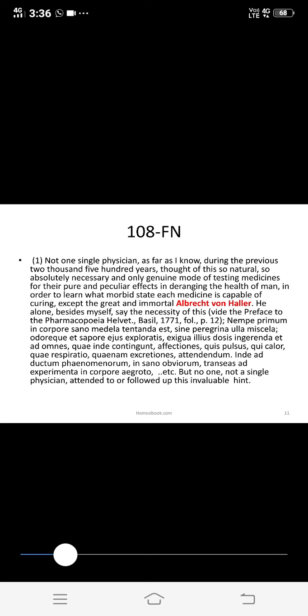So this is the most important name. That is what Dr. Hahnemann gave in the footnote under 108.